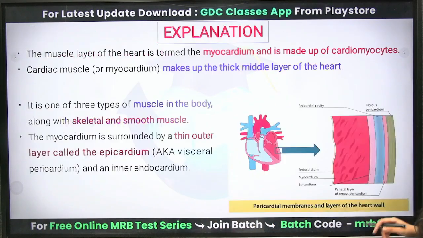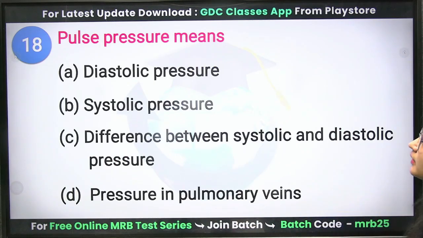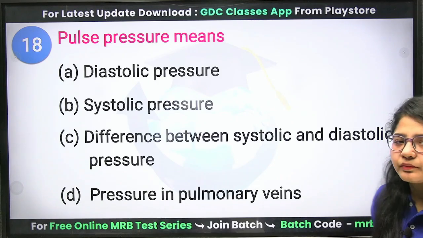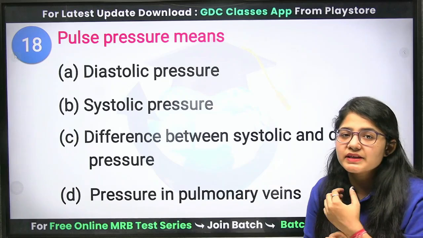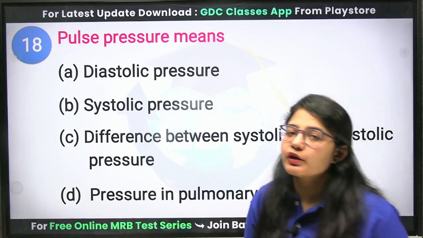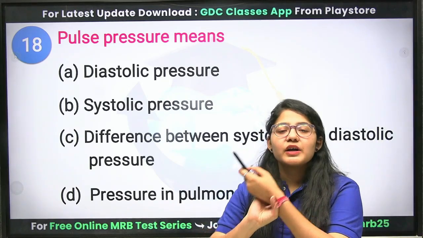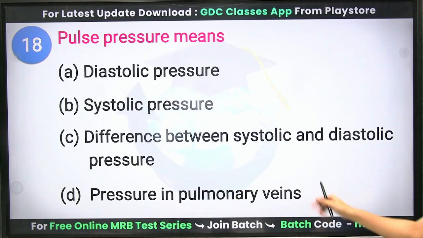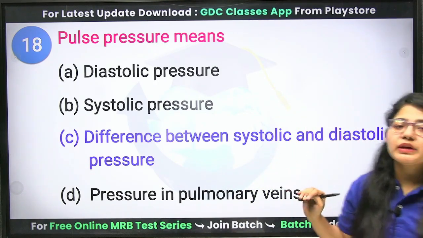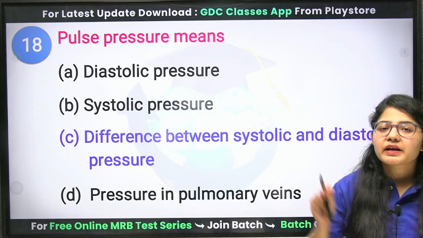Okay. Next question. Pulse pressure means, okay, this is your pulse. You know that whenever you visit a doctor, first of all your doctor checks your pulse. What does he check? He checks the difference between your systolic and diastolic pressure, that is your blood pressure.